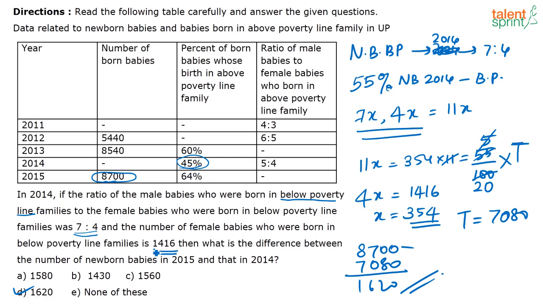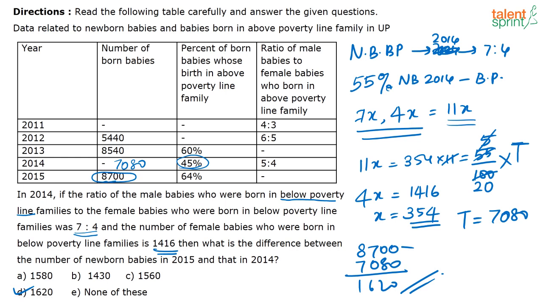I know how many females are there: in the 7x and 4x, I know there are 1416 females. So I can also find out how many males are there, but that is not required. I know totally there are going to be 11x children in this 55%. I found the value of x and directly equated it. This 11x represents 55% of the total newborns in 2014. So I got this total to be 7080. This is 8700. Just subtract it.